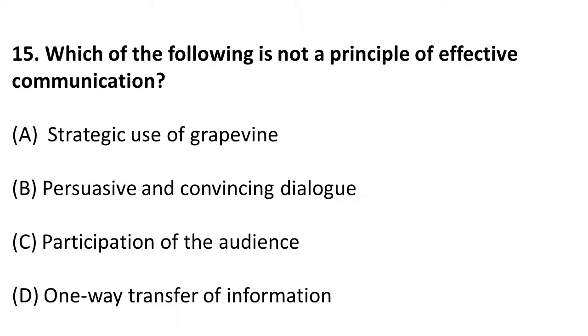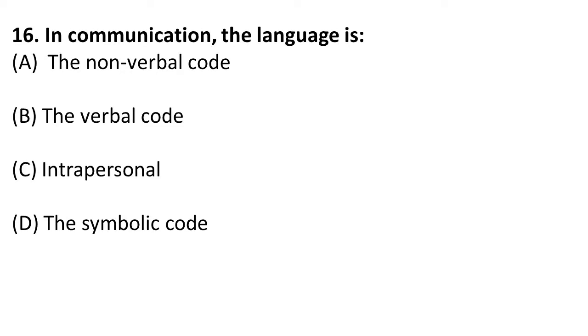The question is, which of the following is not a principle of effective communication? So friends, one-way transfer of information, that is monologue, is not a principle of effective communication. Remember this, one-way communication is not effective communication. The question is, in communication the language is, so friends, in communication language is a code, it is a verbal code. I hope you got your answer right. Moving on to the next question.